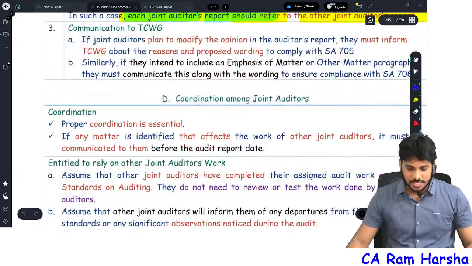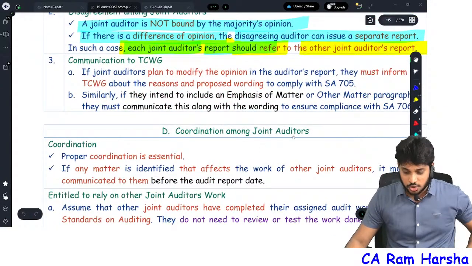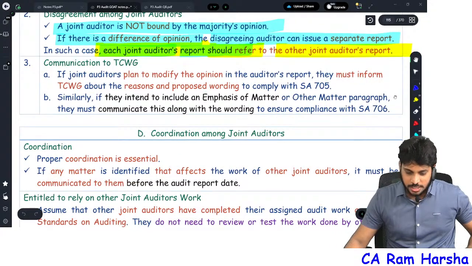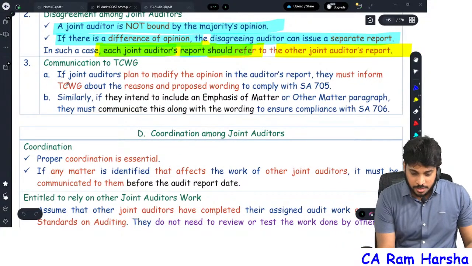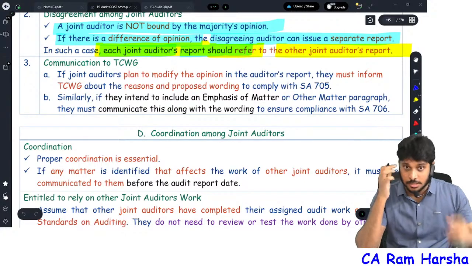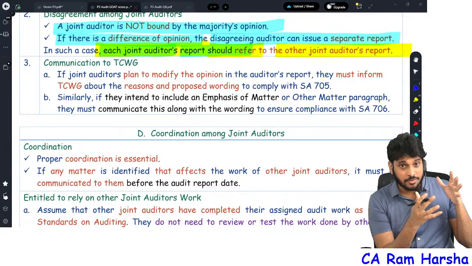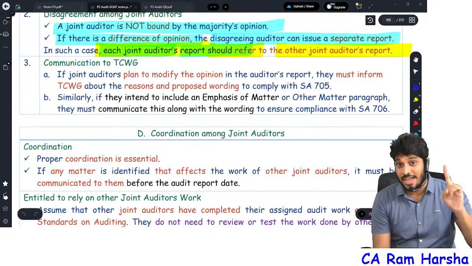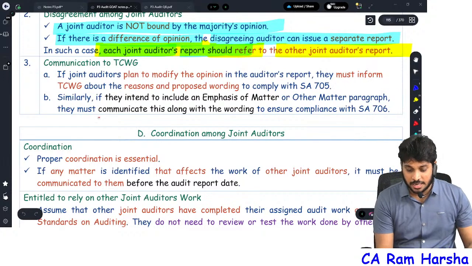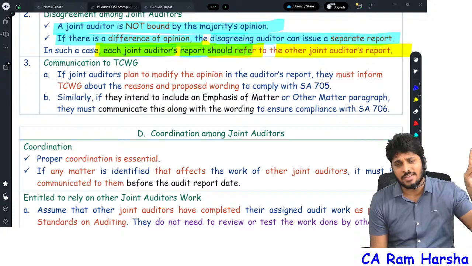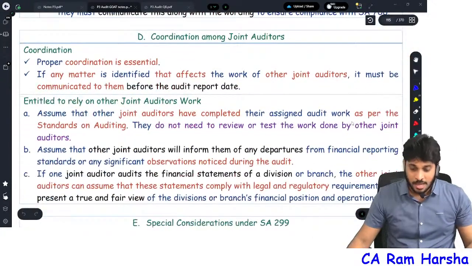Next. Joint auditors, if they plan to modify the opinion in the audit report, if they want to give a modified opinion, they must inform top management with reasons. We already saw 705. If we want to give a modified opinion, we have to communicate to top management. Similarly, if they want to include an emphasis of matter paragraph or other matter paragraph, that also we have to communicate along with wordings. A similar point is already given in 706 also.